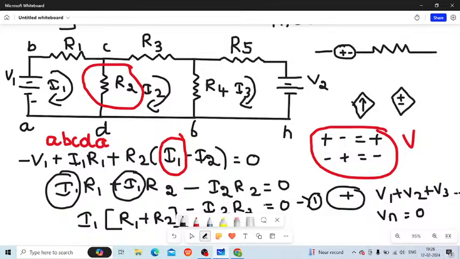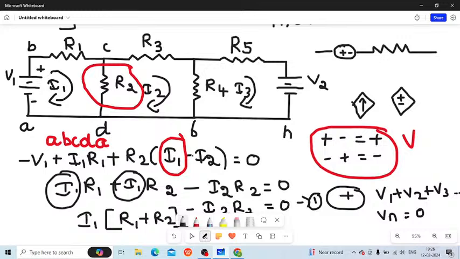I hope you got what I'm trying to do, right? There was some distraction in between, so I'll just repeat it. See here, this is minus V1. Why? Because I've told you that going from negative to positive, the voltage is always negative, and it is plus I1 R1. So what is I1 R1? This is positive R1 into this current I1, and this is plus R2 into I1 minus I2.